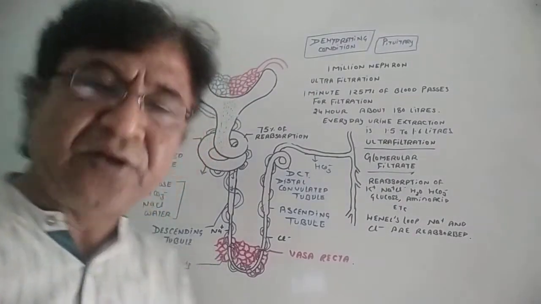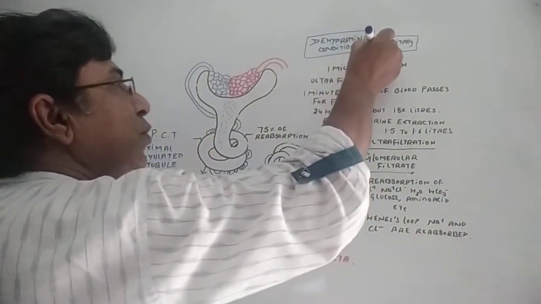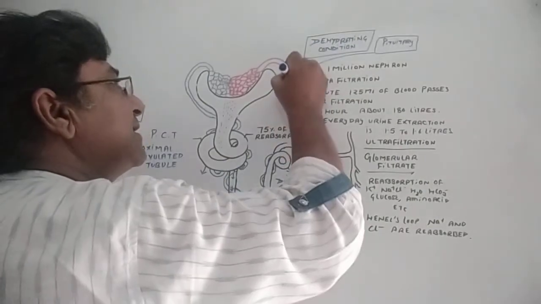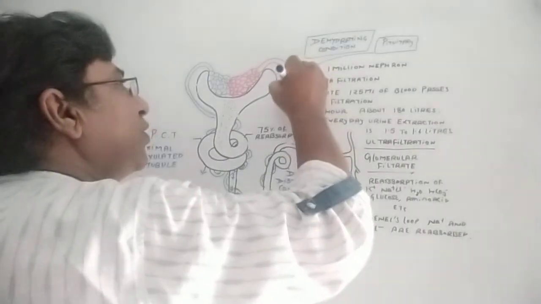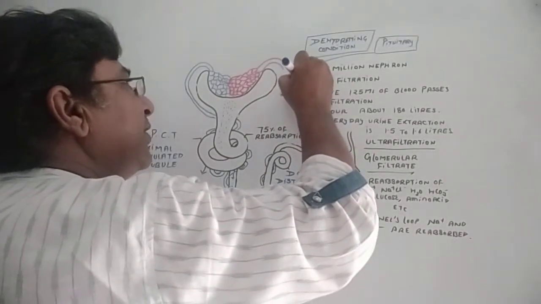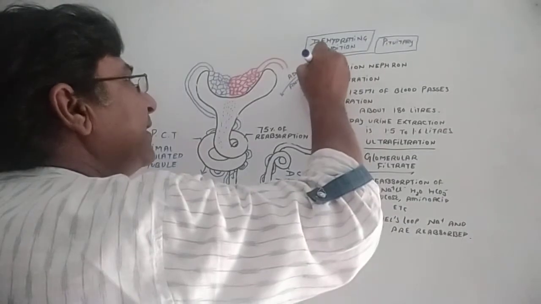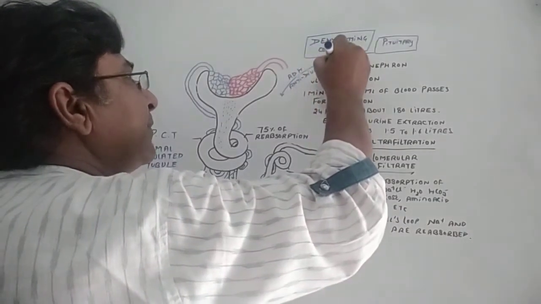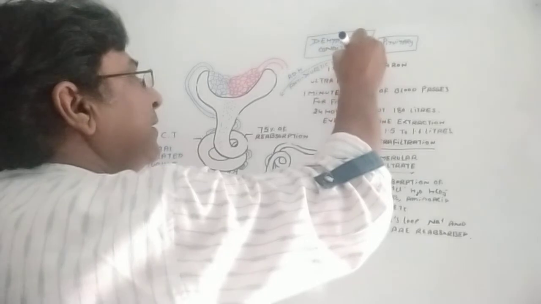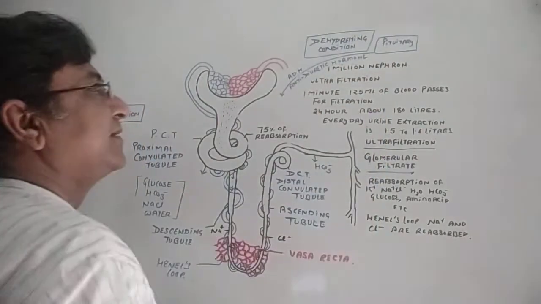Its posterior lobe secretes a hormone called ADH, anti-diuretic hormone. Its other name is vasopressin.